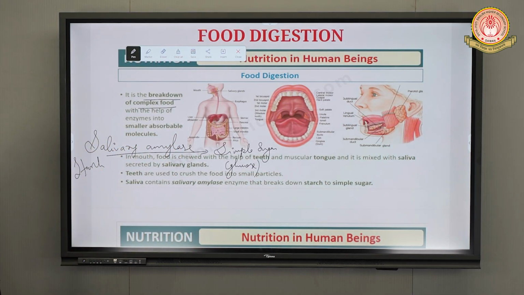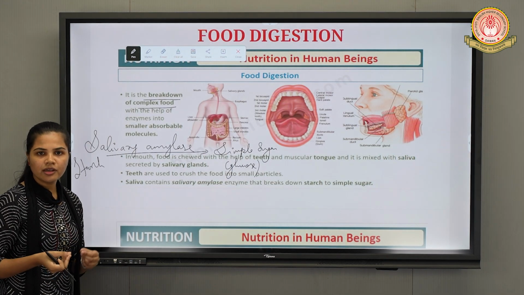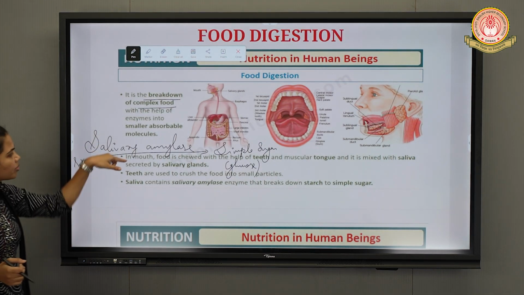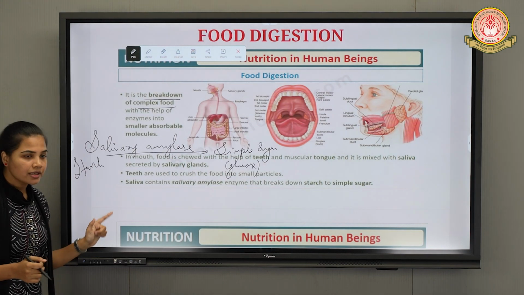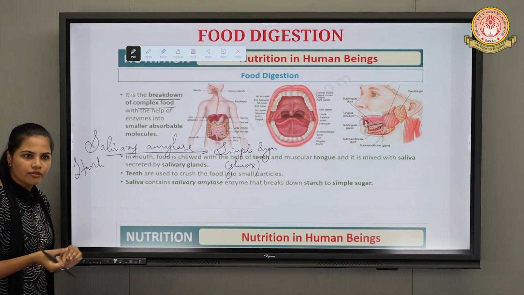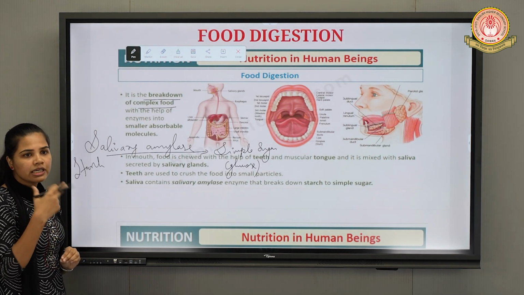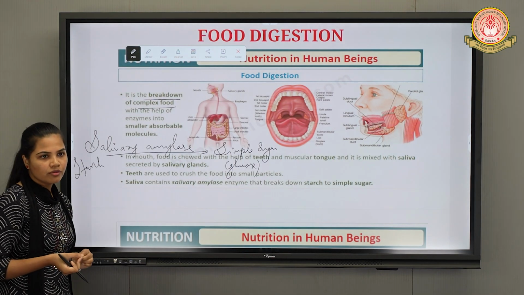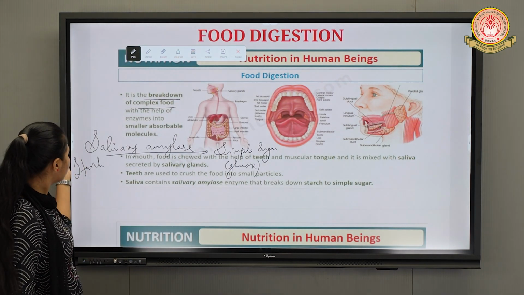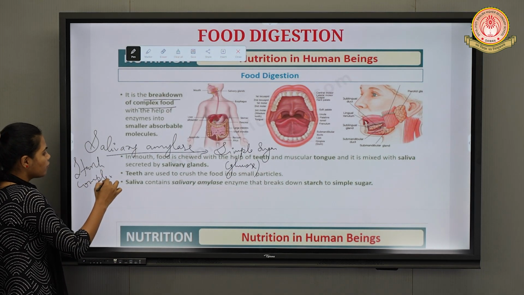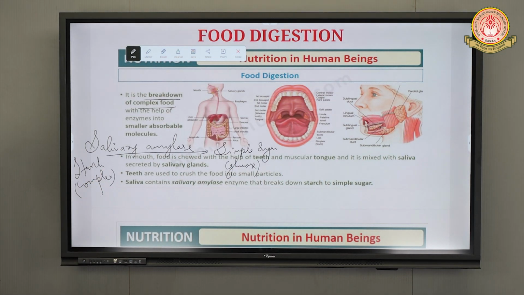Fine. Inside our mouth we have different parts: the tongue, and the salivary glands we have discussed already, which secrete saliva, in which the enzyme salivary amylase is present. Teeth are used for cutting or crushing the food into smaller pieces. Tongue is for mixing the food, and saliva again for mixing the food. With the help of salivary amylase, it will convert starch, or complex carbohydrate, into simpler forms, simple sugar, that is glucose.